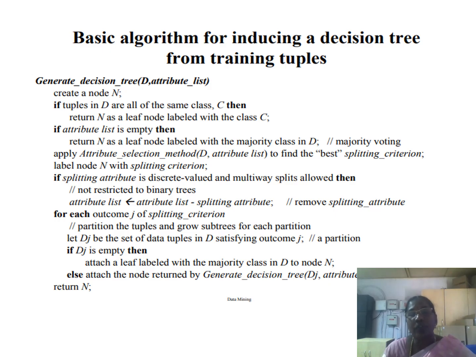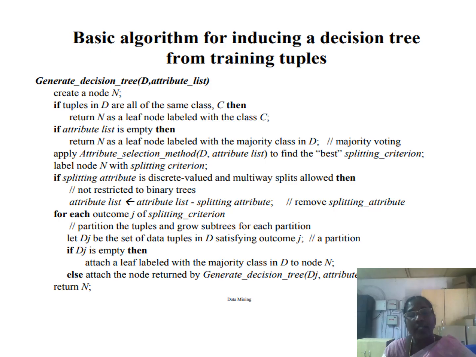So no need to go for further tests, because all the tuples belong to the same class. There is no need to go to the next level. We return node N as a leaf node labeled with the class C, that is yes, or maybe no in this case.